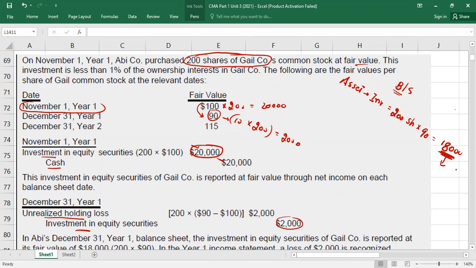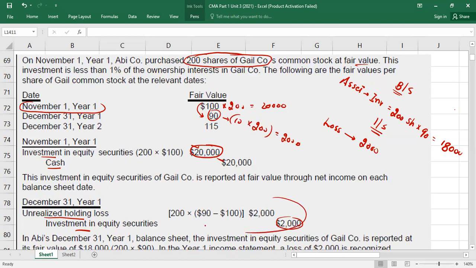Understood? Then what do you have to do? Second thing, now you have to prepare what? The income statement. Right? In the income statement, you have to record gains or losses. So there is a loss, an unrealized loss, which is $2,000. You can see it from this entry.